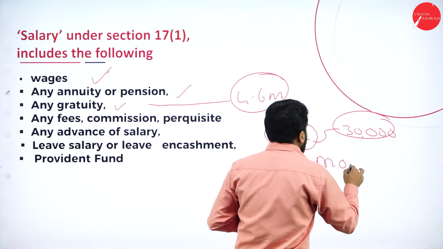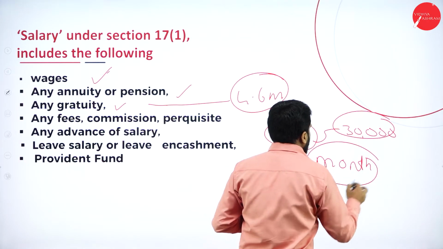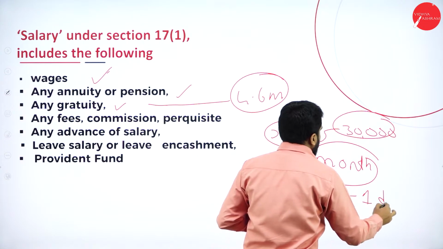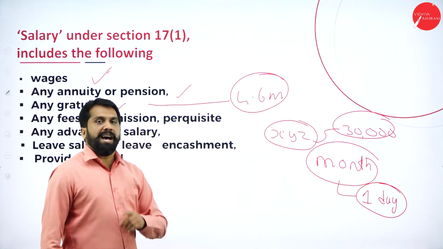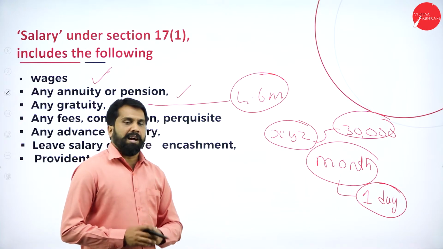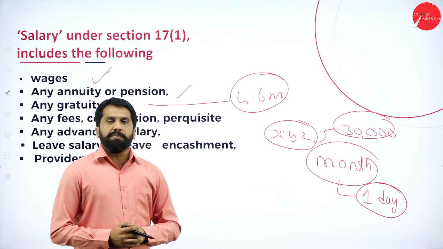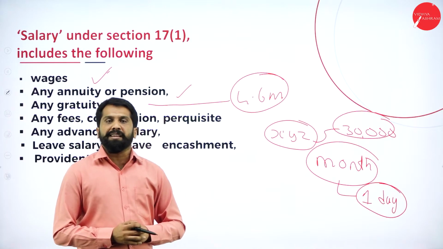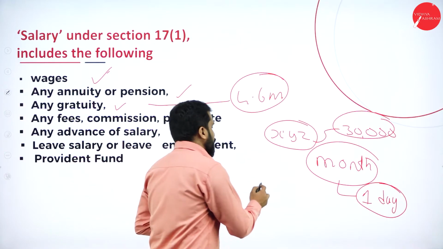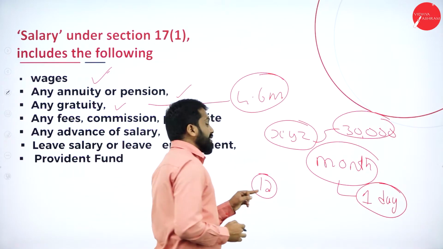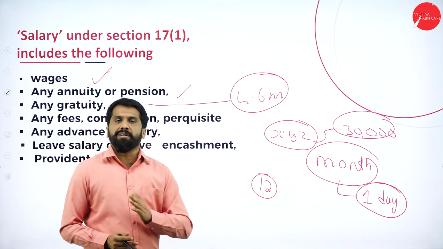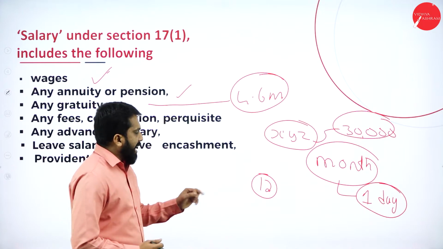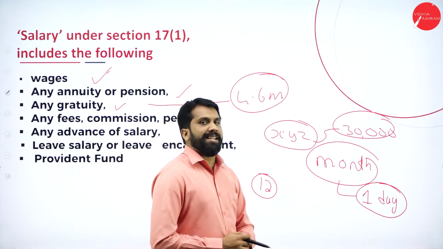In a month, you have 1 day leave. In a month, you have how many days leave? You have 1 day leave. Now, 1 day leave a month means per year, how many days will you get leave? Total you will get 12 days leave, excluding your Saturday and Sunday. If they have second Saturday and holidays, excluding those, I am calculating 12 days leave.